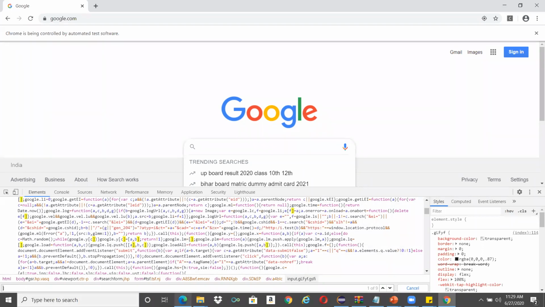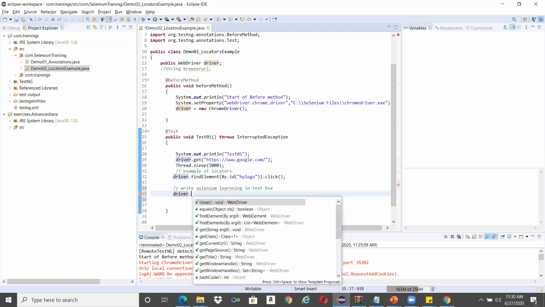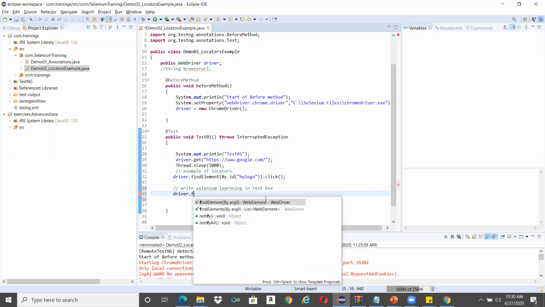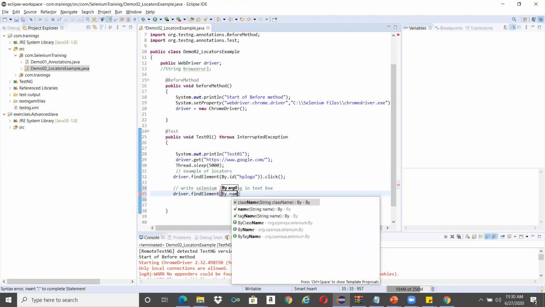So now I'm done. I'll just go to the code: driver.findElement by dot name, the element we want to work with.